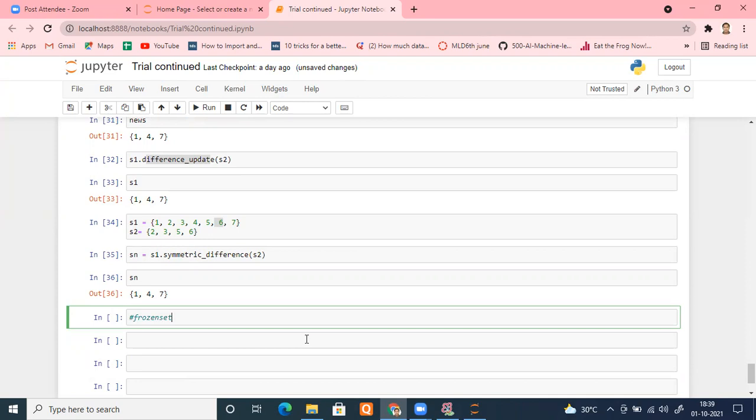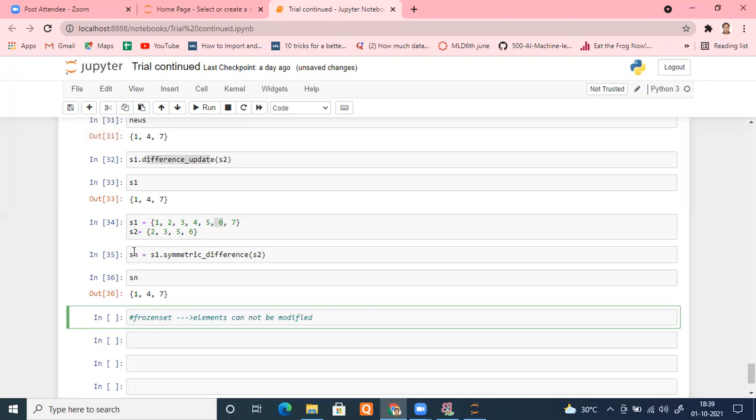So what is the difference between your normal set and frozen set? In the set, we were able to update things, to add and remove elements. Suppose I want to freeze it. I want to make it immutable. I don't want it to be changed. Then you have to use frozen set. Don't want it to be updated, then make it a frozen set. Elements cannot be modified. As simple as that.